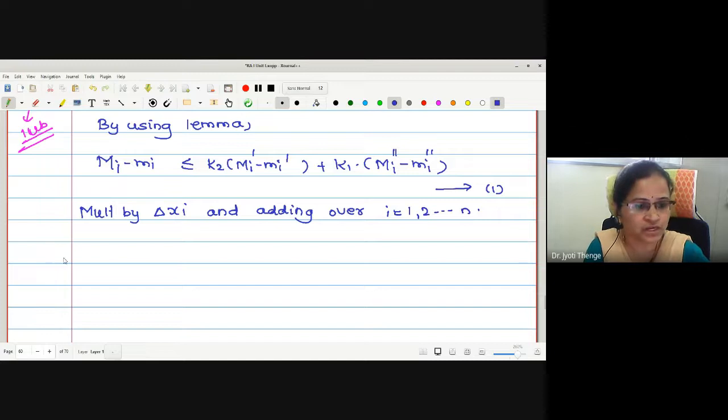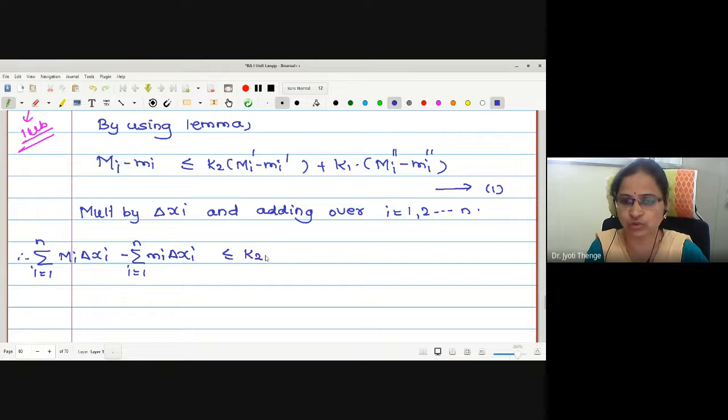Okay. Therefore, let me write the left hand side. Let me separate the sum as well. Summation of capital Mi delta xi minus summation i equals 1 to n of small mi delta xi is less than or equal to K2 into. K2 is independent of i. Therefore, it can be taken out. Correct?